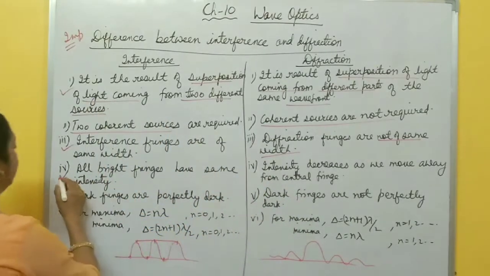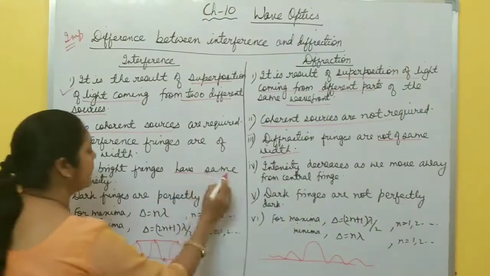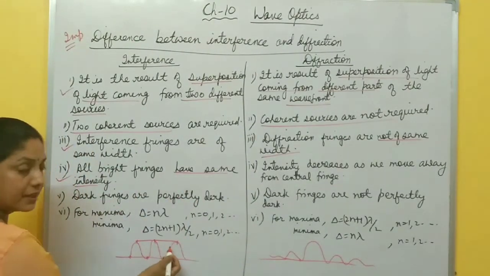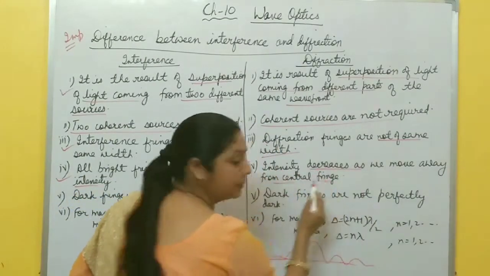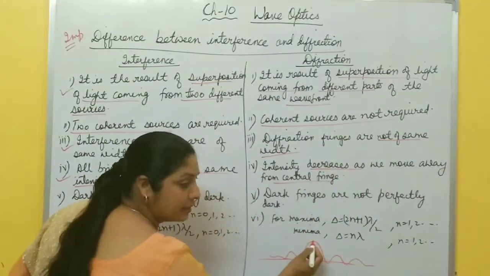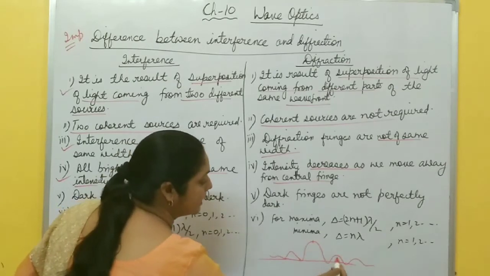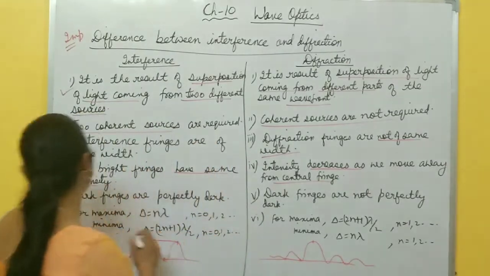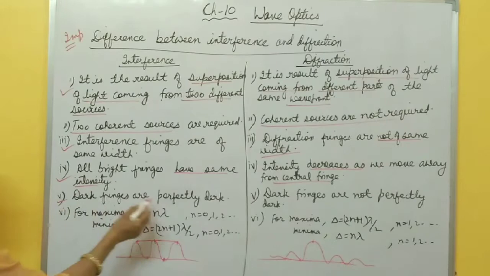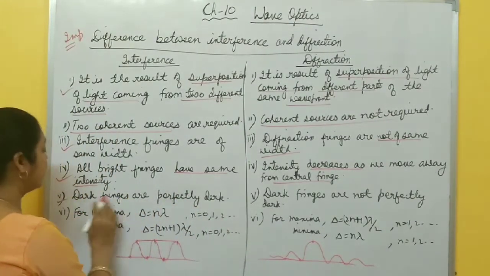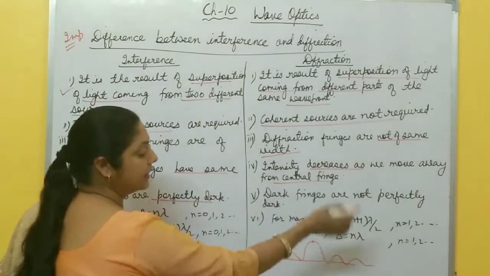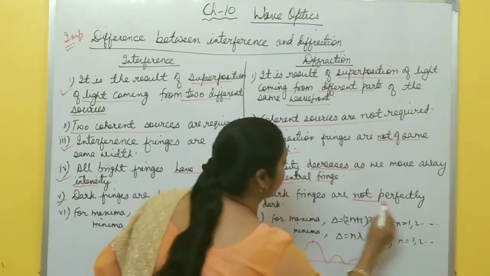Next, in interference all bright fringes have the same intensity, but here intensity decreases as we move away from the central fringe. The central fringe has maximum intensity, and then intensity decreases as we move from the central fringe. Next, dark fringes: in interference, dark fringes are perfectly dark, but in diffraction, dark fringes are not perfectly dark.